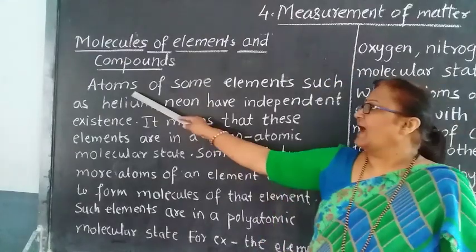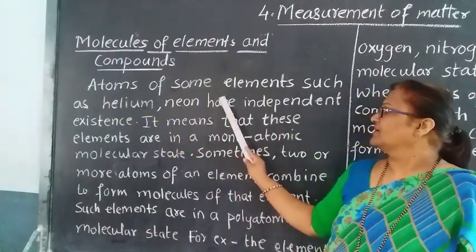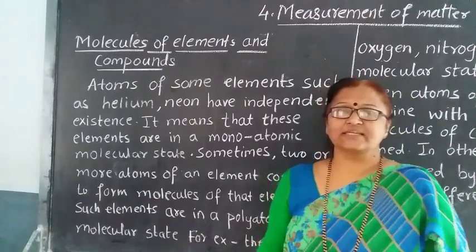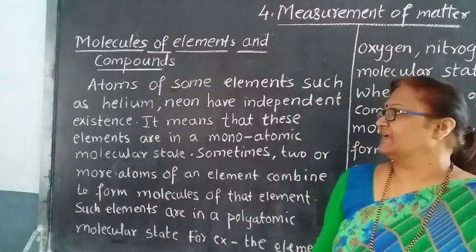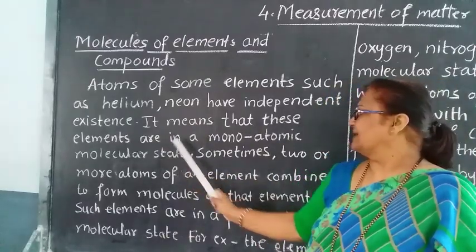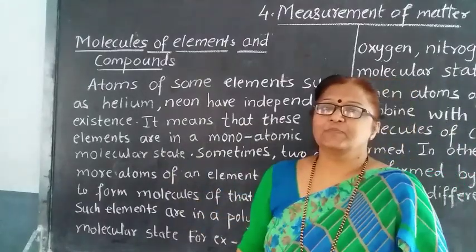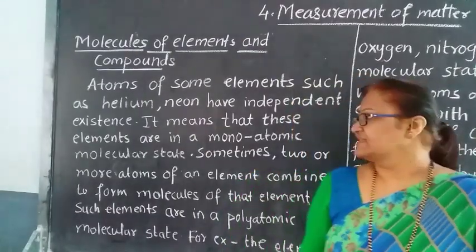See here. Atoms of some elements such as helium, neon have independent existence. Whenever we see neon or helium, they have their independent existence. It means that these elements are in a monoatomic molecular state.